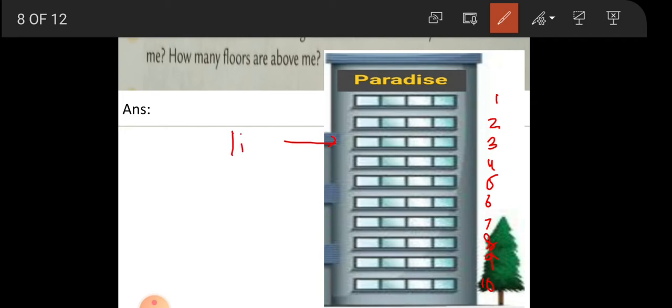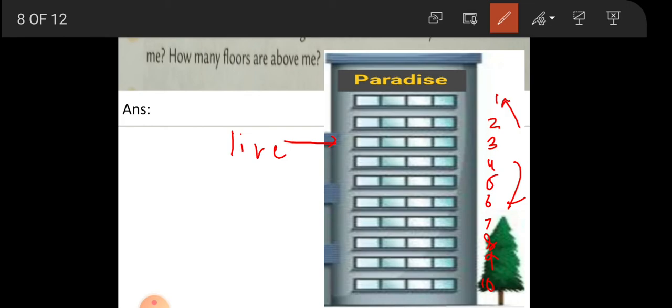And he says that he lives on the third floor. You are saying that I live on a third floor. He is saying that I am on the third floor. How many floors are there above me and how many floors are there below me? Okay. First we'll find out how many floors are below me. First find out the lower ones.